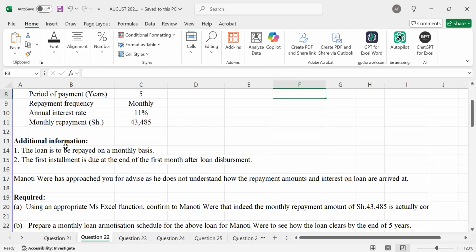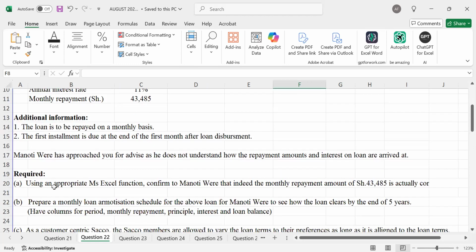The first installment is due at the end of the first month after loan disbursement. Manoti Were has approached you for advice, as he does not understand how the repayment amounts and interest on the loan are arrived at. Now, that's where we normally tend to come in, right?